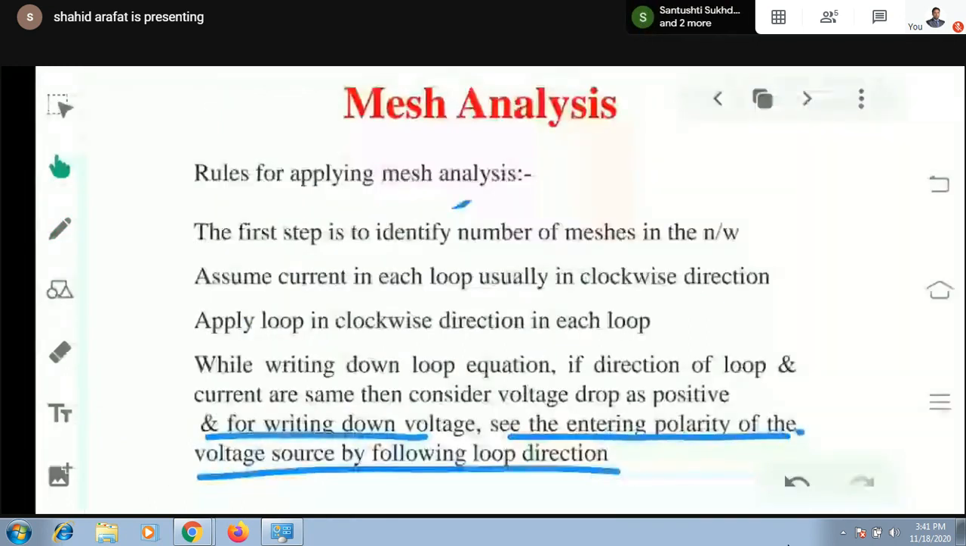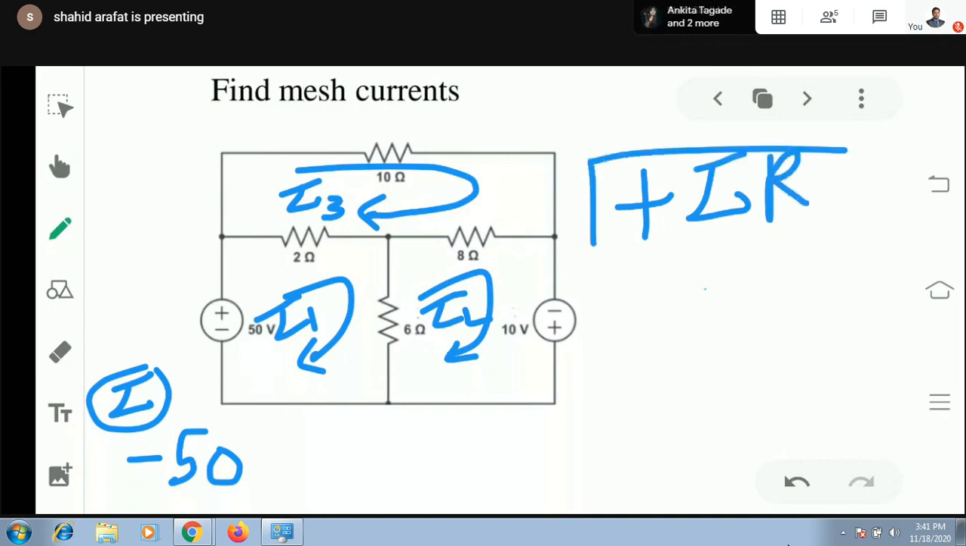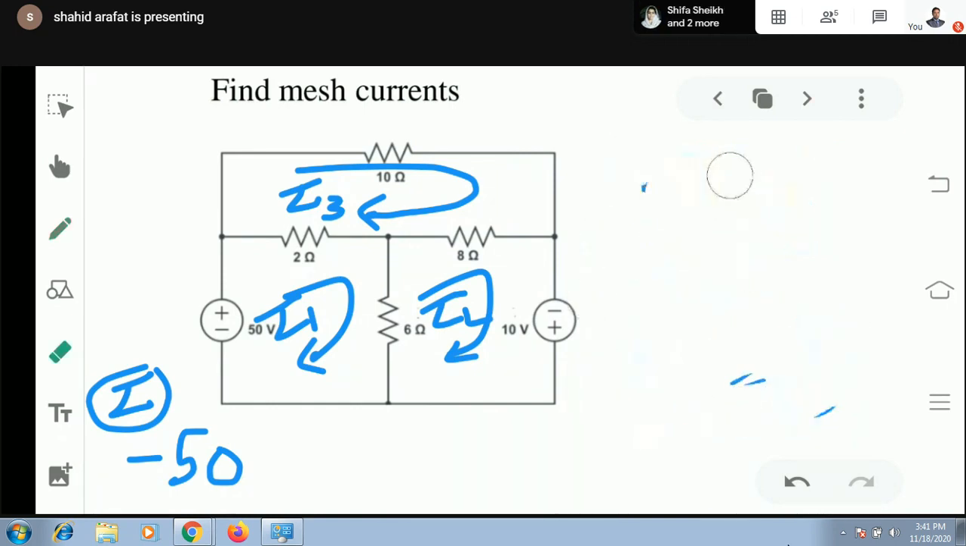Now moving on to resistance. While writing down the loop equation, if the direction of loop and current are the same, then consider the voltage drop as positive. Every time we will have the same direction, because we have assumed current in clockwise direction and we are applying the loop in clockwise direction. So in short, we will simply write the voltage drop with a plus sign, plus I into R, to make it equivalent to V equals IR. Whenever you have impedances, you need to multiply them with current.